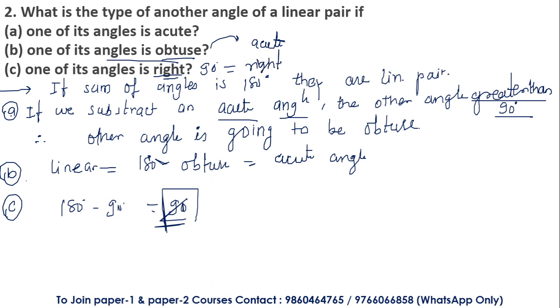From these 3 questions we have understood that if one of the angles is acute, the other is going to be obtuse. If one of the angles is obtuse, the other is going to be acute. We know the summation of the linear pair is equal to 180 degrees, so we can solve this whole question. These types of questions are actually asked in paper 1, not in paper 2. So try to understand these 2 things.